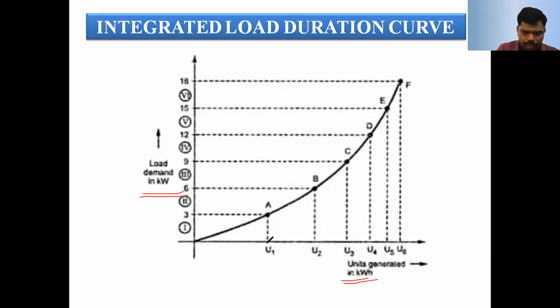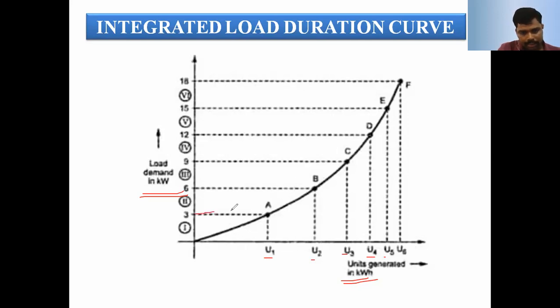Here, the x-axis represents the number of units generated, U1, U2, U3, U4, U5, and so on. The y-axis represents the corresponding points, 1, 2, 3, 4, and so on.